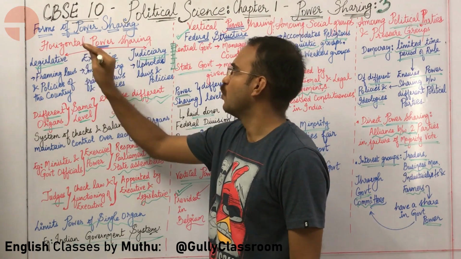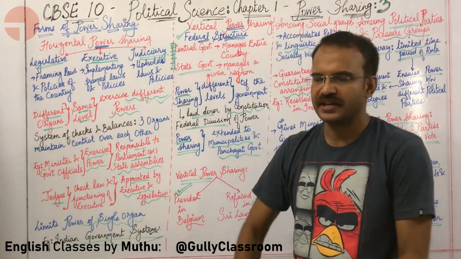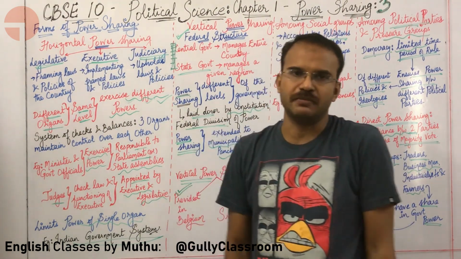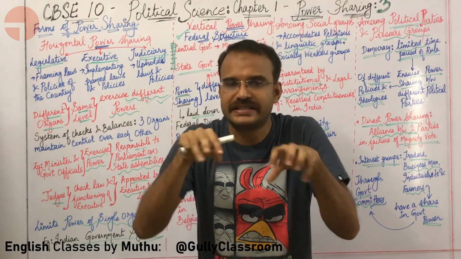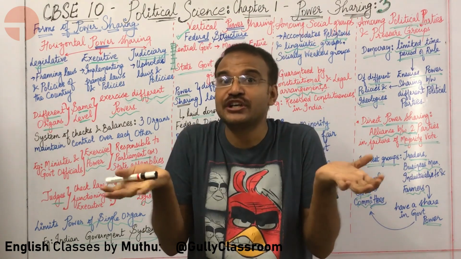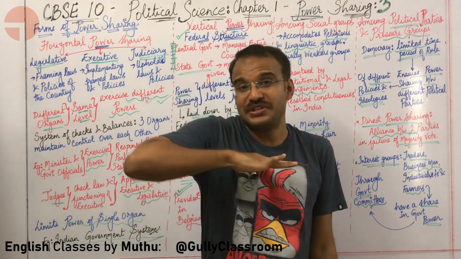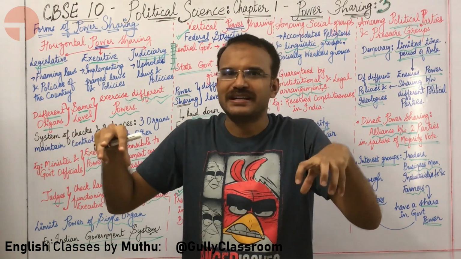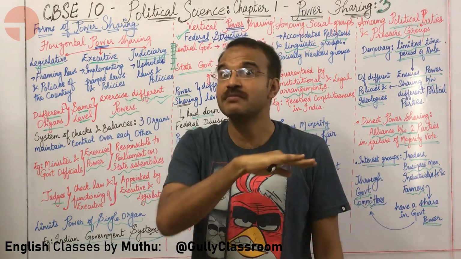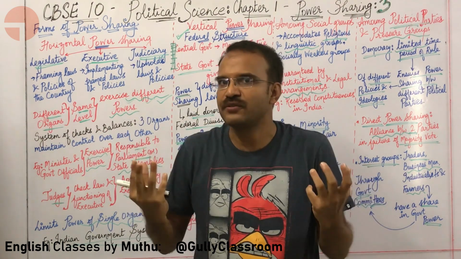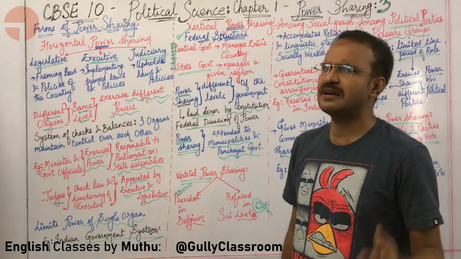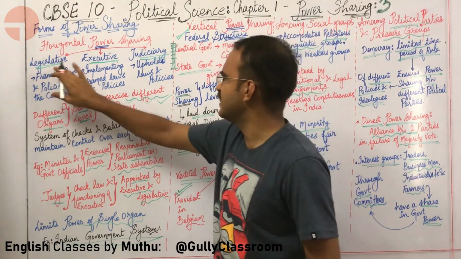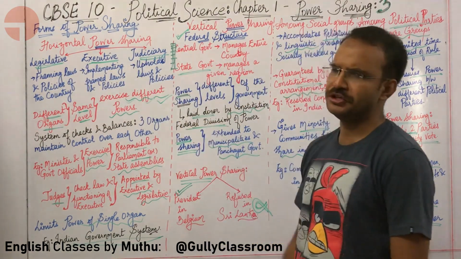What is horizontal power sharing? Horizontal power sharing means the power is shared by different organs of the government which have the same level of power but different functions. Same level of power but different functions. Can we look at a couple of examples? Yes, we have the legislative, executive and judiciary.